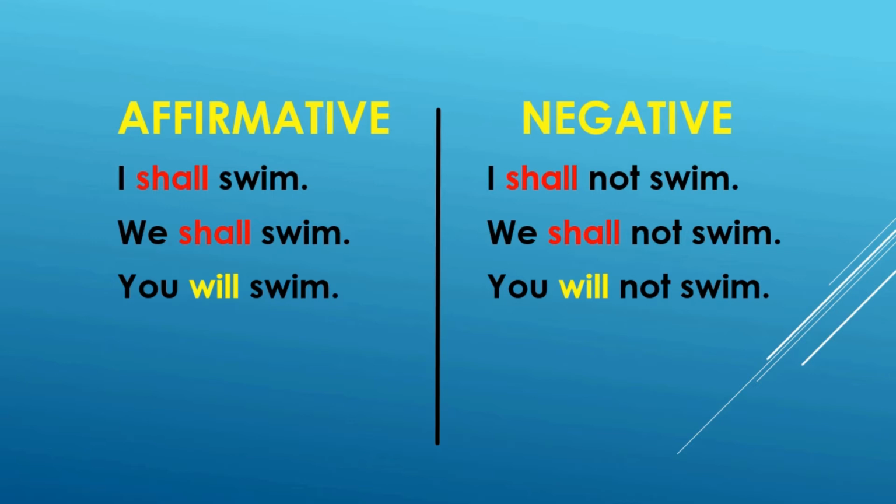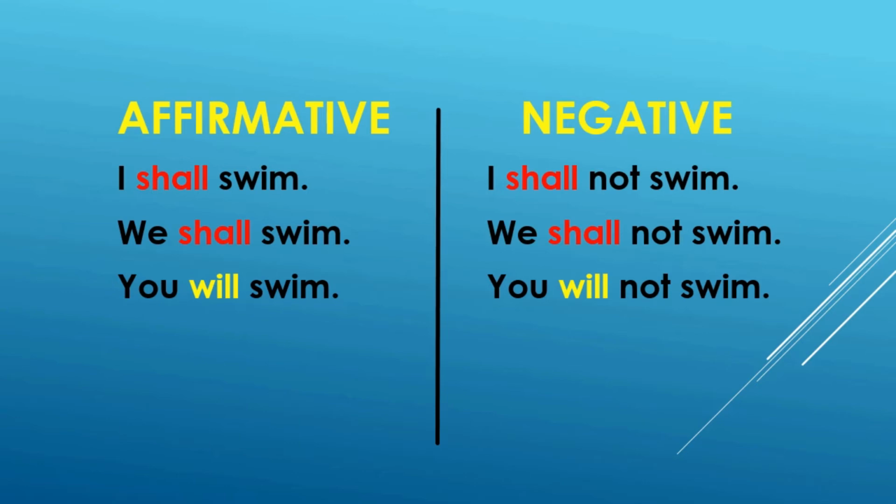Why is it so? Because the first person singular number and the first person plural number. And we all know I is the first person singular number and we is the first person plural number. So if the subject is first person singular number or plural number, we should use shall to construct a sentence in future tense.